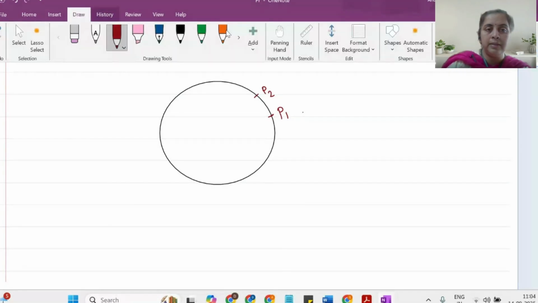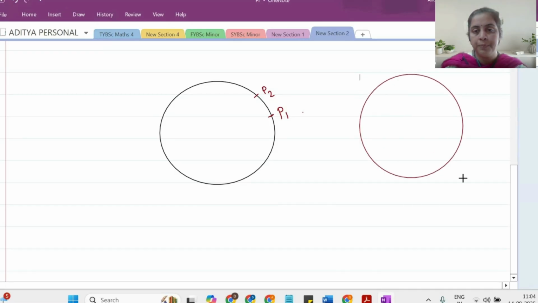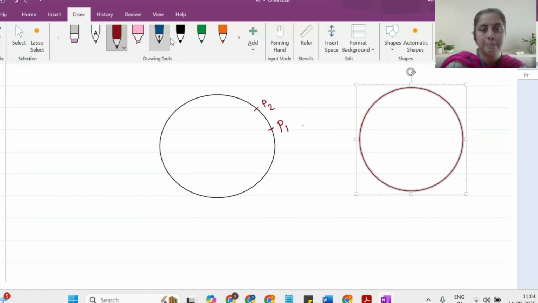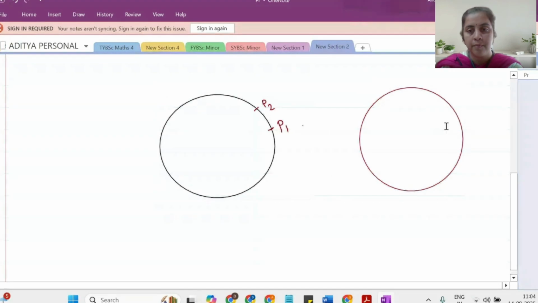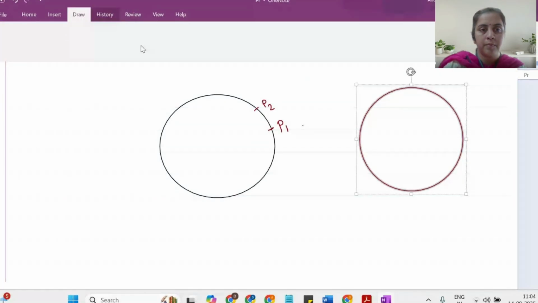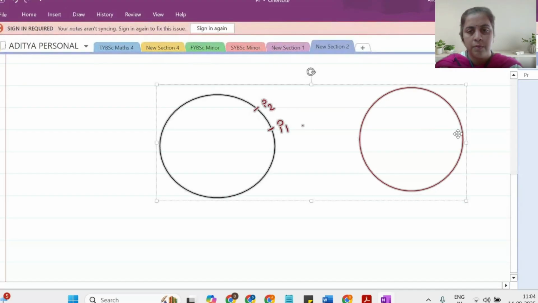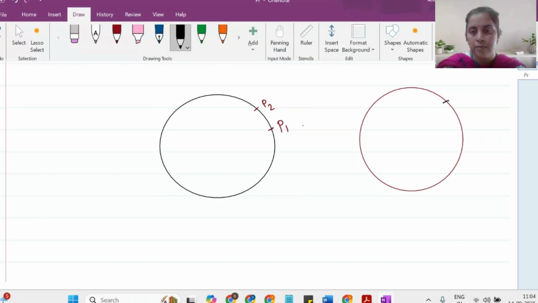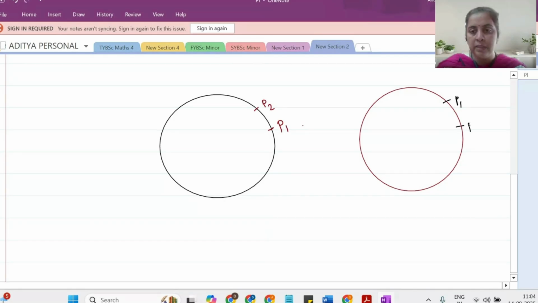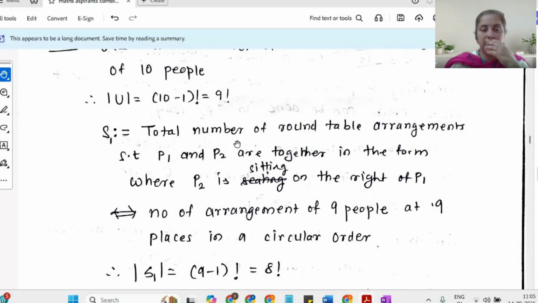And here is another possibility, where P1 is sitting, and P2 is sitting to the left of P1, right? So these are two possibilities, and based on that only I have decided my P1 and P2.